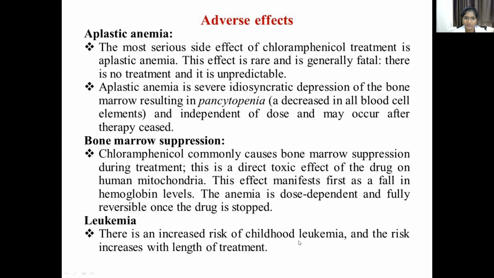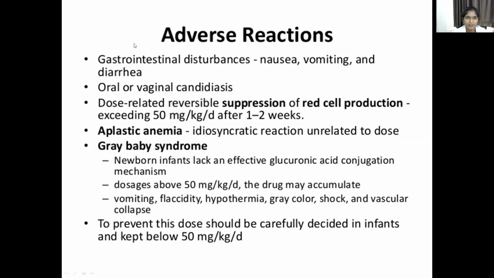It also causes leukemia. There is an increased risk of childhood leukemia with long-term treatment of chloramphenicol. It also causes gastrointestinal disturbances like nausea, vomiting, and diarrhea. It also causes oral and vaginal candidiasis. And this dose-related reversible suppression of red cell production occurs when the dose exceeds 50 milligrams per kg body weight after 1 to 2 weeks.